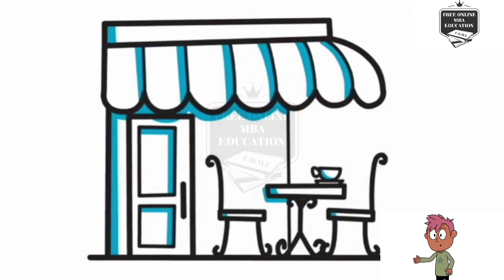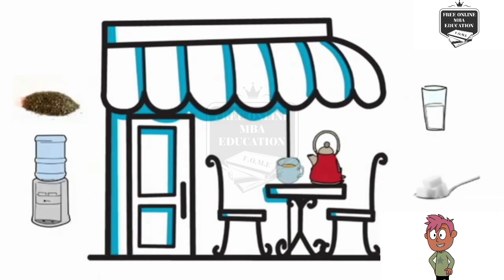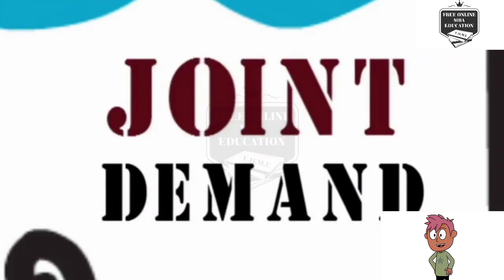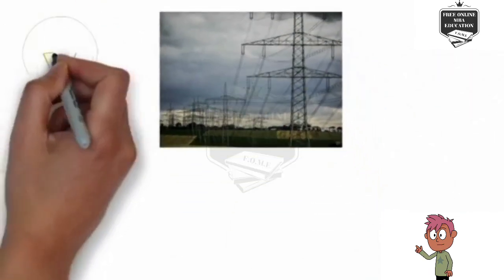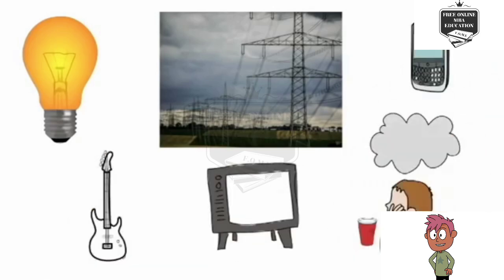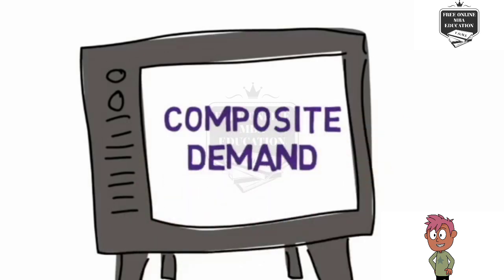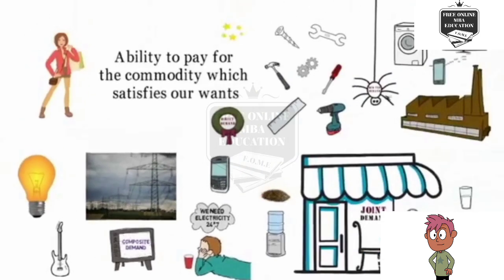Have you ever demanded tea? Have you ever thought that you cannot demand tea without demanding milk, sugar, tea powder and water, which are necessary for making tea? When two or more goods are demanded jointly to satisfy a single want, we call it joint demand. Certain things like electricity satisfy multiple wants, from lighting a bulb to charging a mobile phone. When there is demand for a commodity that satisfies several wants at a time, we call it composite demand. These were certain types of demand.